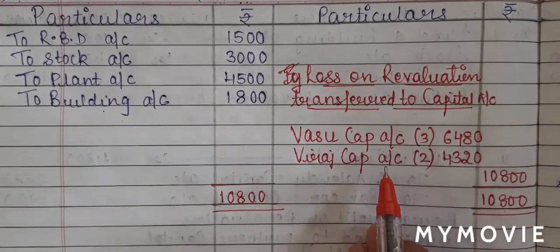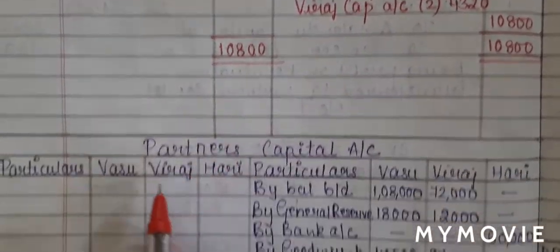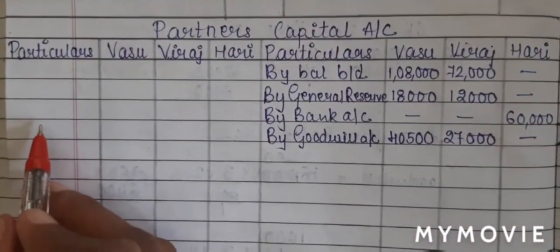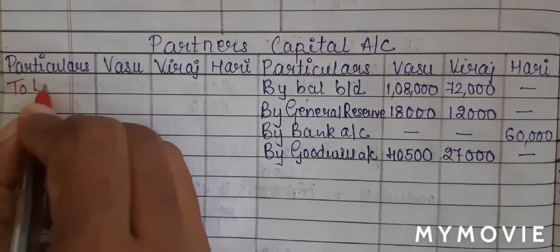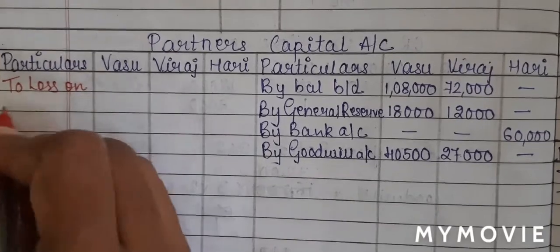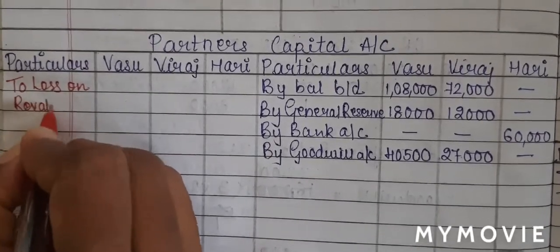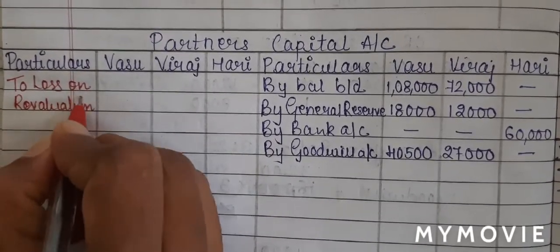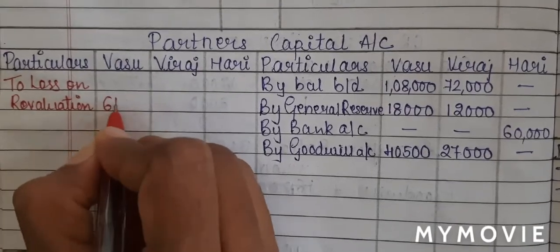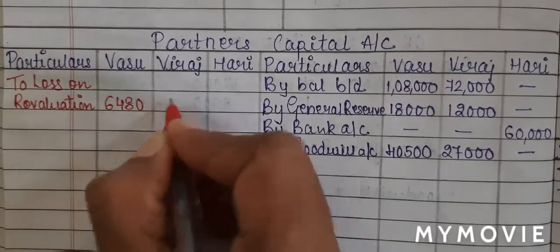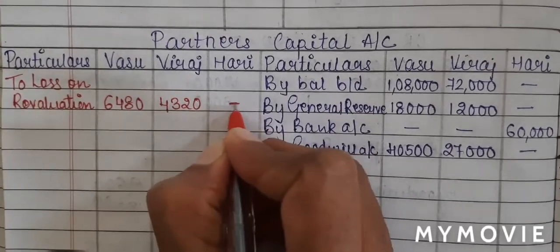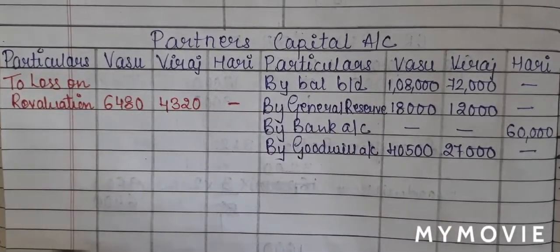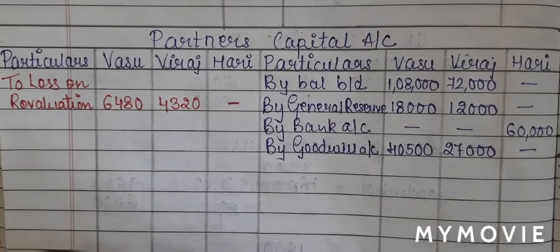If it's on the credit side of revaluation, which means it will go on to the debit side of partner's capital account. So on the debit side of partner's capital account, I'll write to loss on revaluation. And we'll write the amount. Vasu 6,480, Viraj is 4,320. Now students, for this we will also have to pass our journal entry.